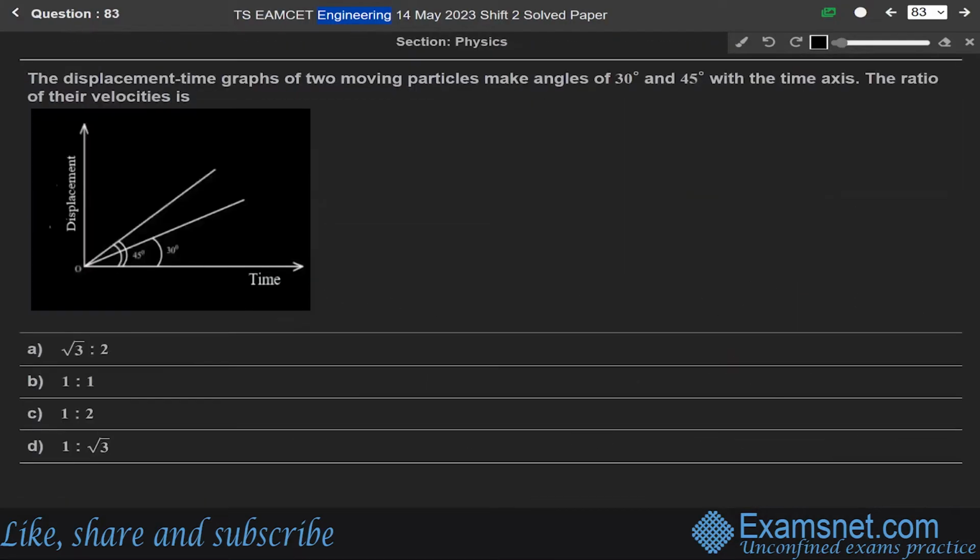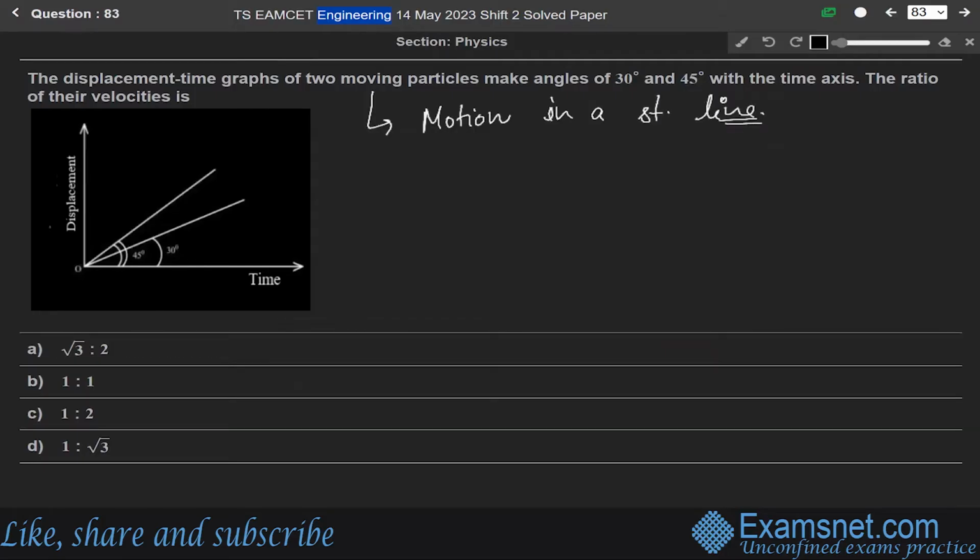Now next question 83. The displacement-time graphs of two moving particles make angles of 30° and 45° with the time axis. The ratio of their velocities is? So this question is from the chapter of motion in a straight line.